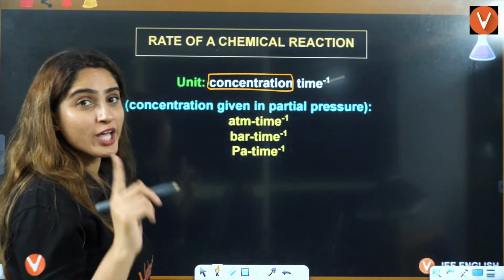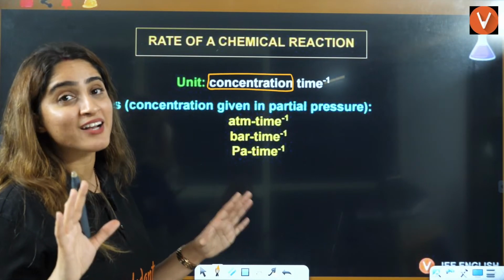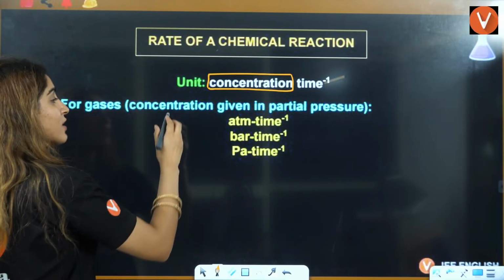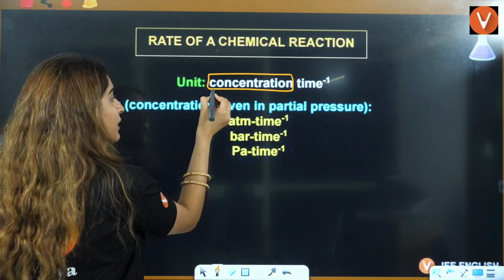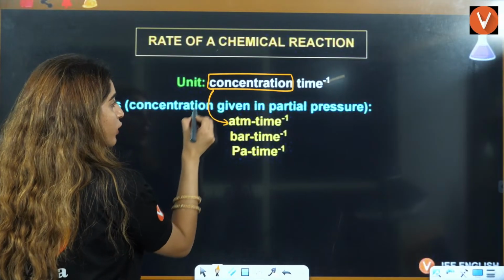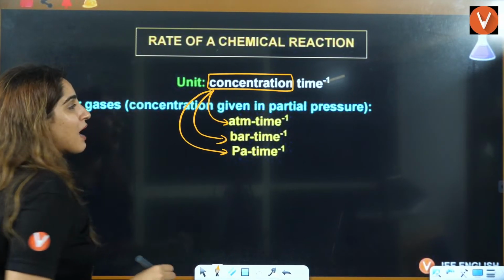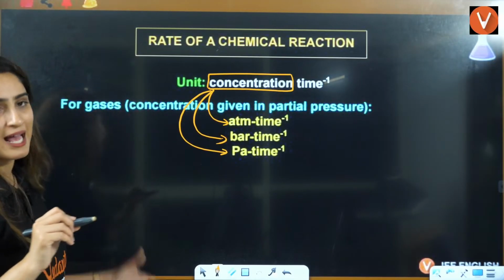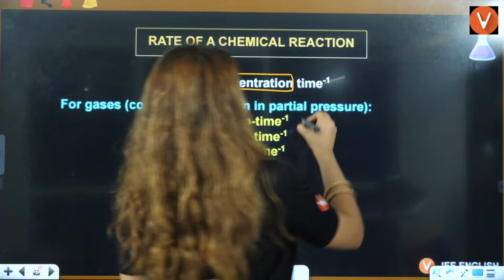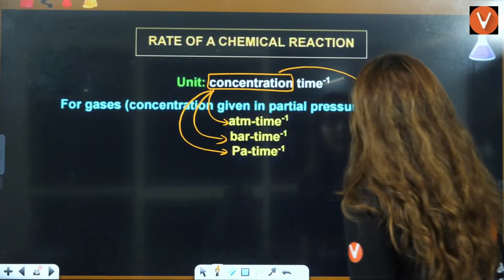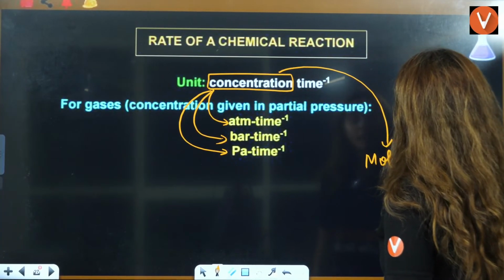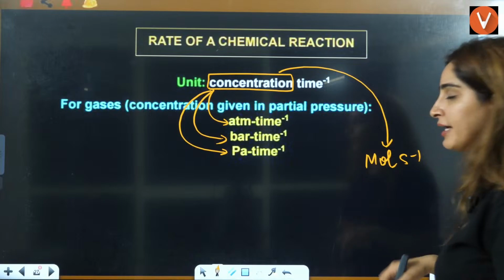I am not talking about rate law. We have not started it yet, right? So concentration is expressed in atmosphere also. It is expressed in bar also. It is expressed in Pascal also if we are talking about gases. Or concentration is expressed in molarity, mole per liter. That's why we can also say mole per second here, right?